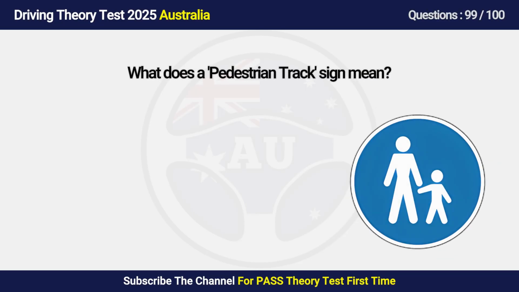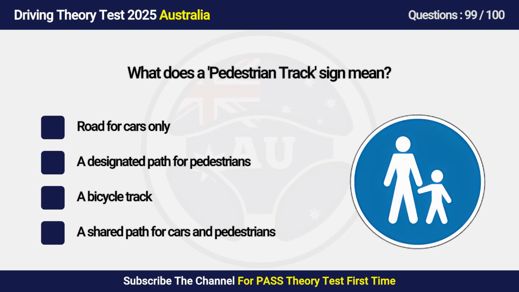Question 99. What does a pedestrian track sign mean? A. Road for cars only. B. A path for pedestrians. C. A bicycle track. D. A shared path for cars and pedestrians.